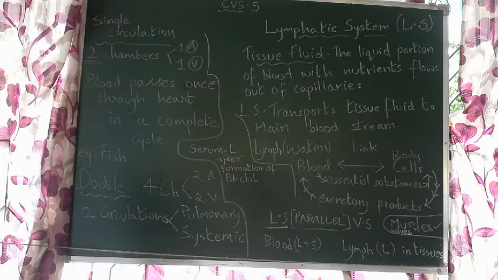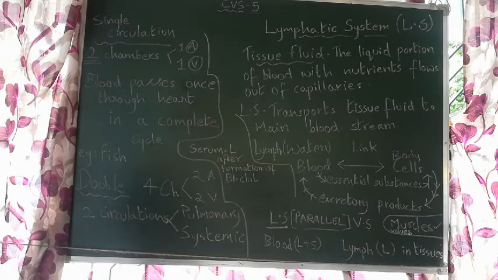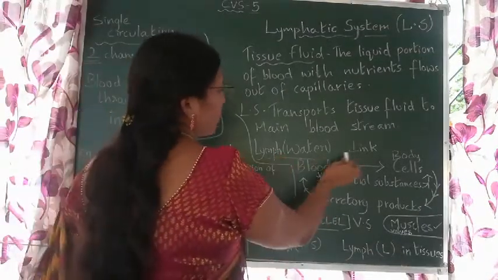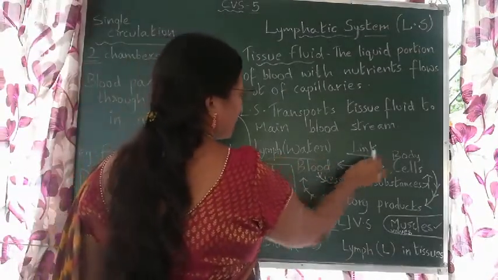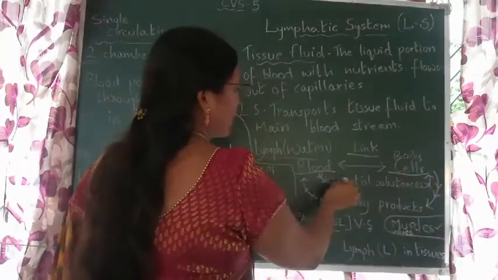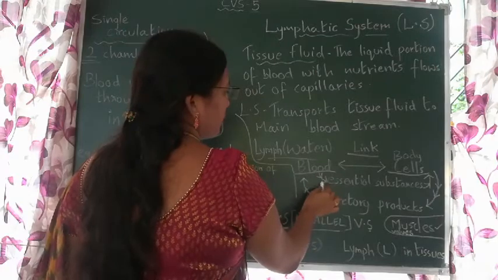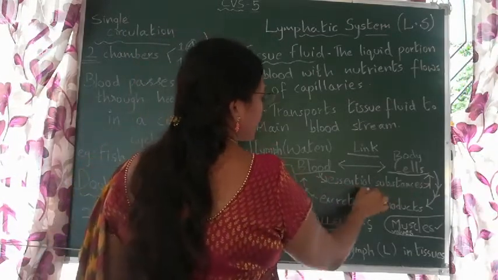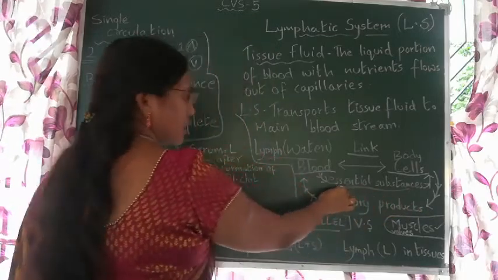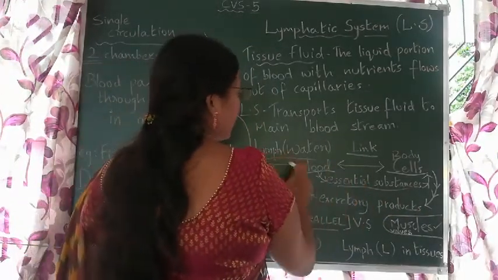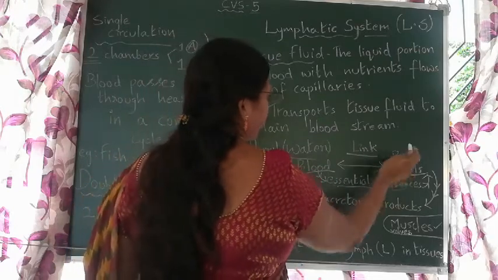Now, see, in detail we can see here. This lymph acts as a link between blood and our body cells, right. See, from the blood, where are the arrow marks pointing to? From the blood to the cells, the substances which are essential for us are carried by this lymph from our blood to our body cells.